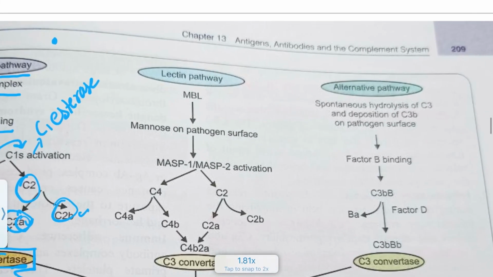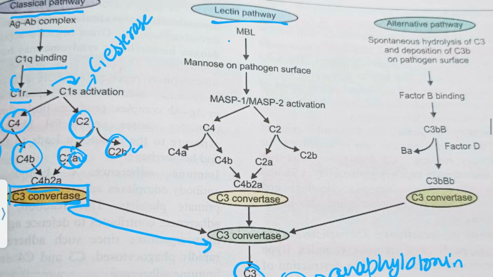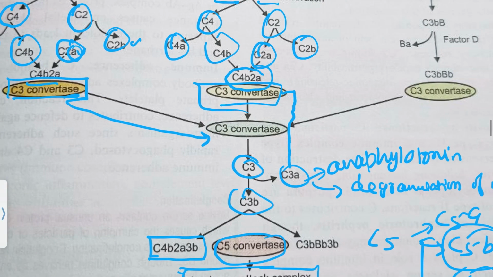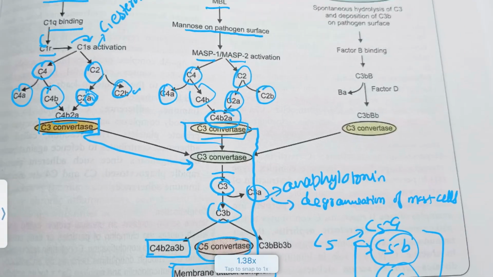In the lectin MBL pathway, MBL will attach to the mannose on the pathogen surface with the help of MASP-1 and MASP-2, mannose-associated serine proteases. Then C4 will be converted to C4a and C4b, and C2 will be cleaved into C2a and C2b. C4b2a will act as C3 convertase, and they will finally do the same. C3 will be cleaved into C3a and C3b, and C3b will convert C5 into C5a and C5b. Then in numerical sequence, C5, 6, 7, 8, 9 will form the membrane attack complex.